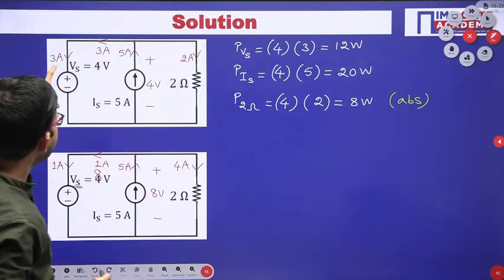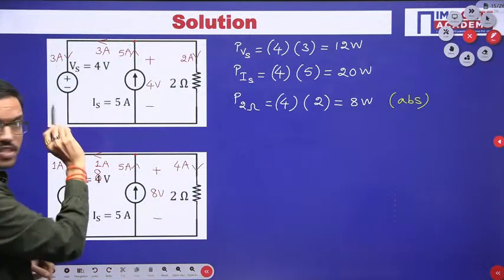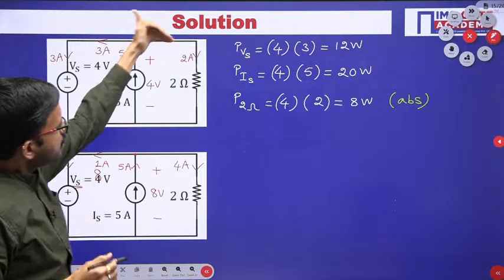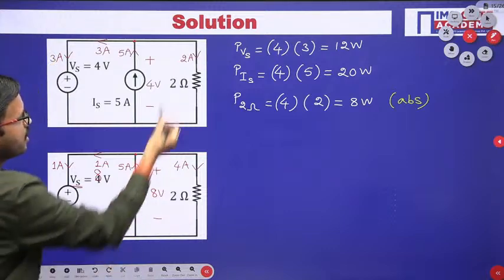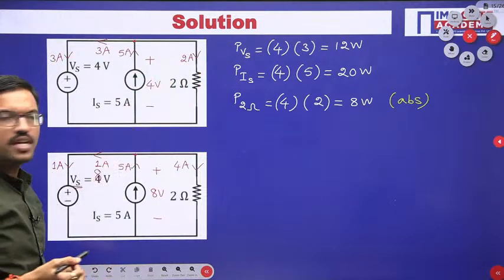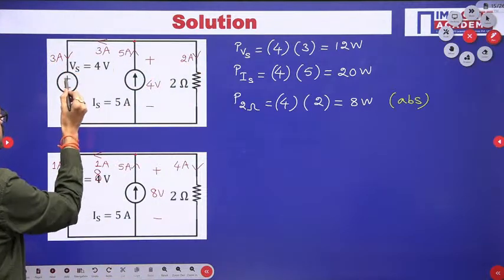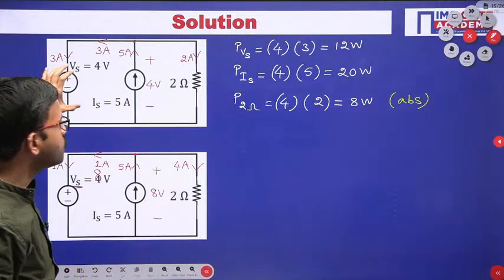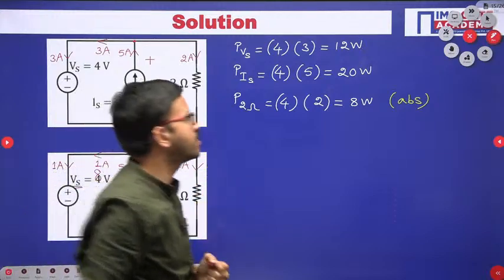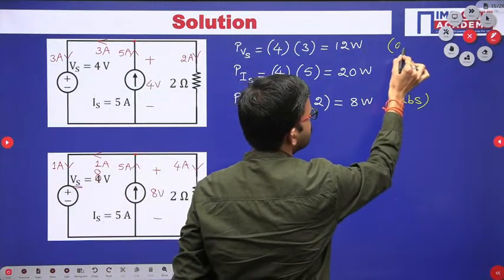Similarly you can observe here, with respect to the resistor, similar way current enters at the positive terminal. Similarly here current enters at the positive terminal. Since current enters the positive terminal, this particular voltage source actually absorbs the power, okay, so this is also absorbing the power.